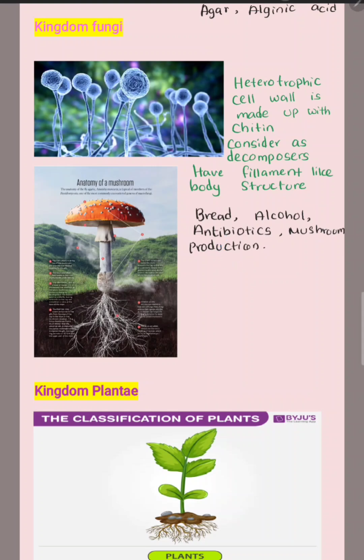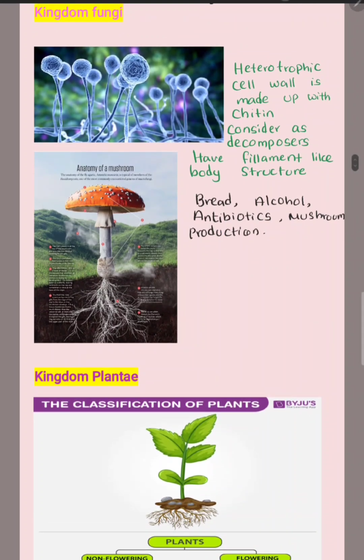The organisms in the kingdom Fungi are used to produce bread. For example, yeast is used to produce bread and for alcohol fermentation, and some of them are used to produce antibiotics, and some of them